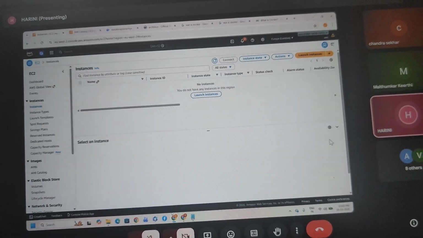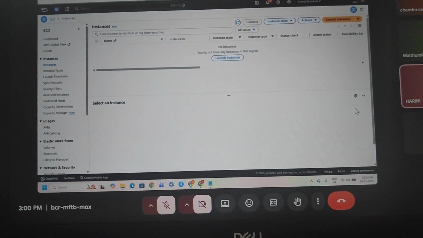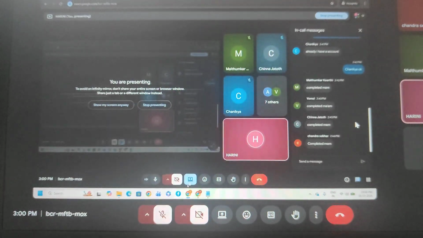So today we have to discuss the Docker theoretical part and we have to discuss the technical part also. Okay, the technical part also we have to discuss.